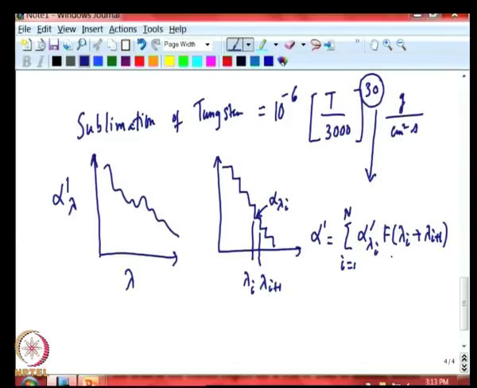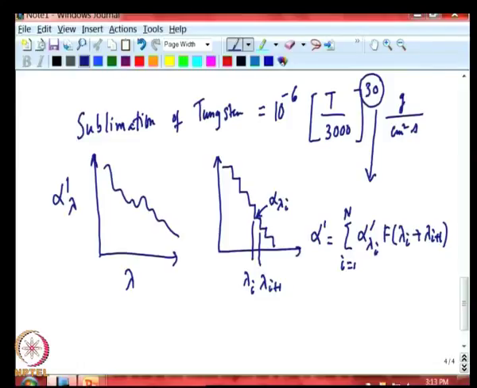Now, the information about the fraction of radiation lying between lambda i and lambda i plus 1 can either be provided directly to you based on some measurement, or if you know that the incoming radiation is proportional to a black body radiation at a certain temperature, then you can compute this from standard tables available in most heat transfer textbooks. The fraction of radiation lying between two wavelengths for a given temperature for a black body.